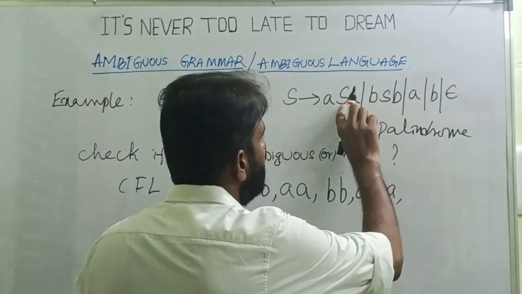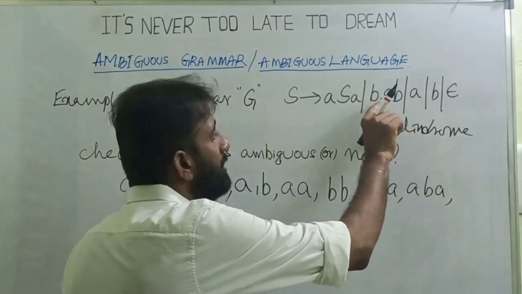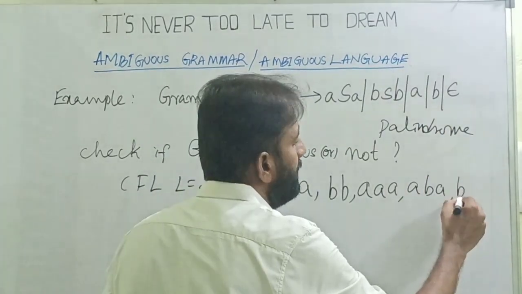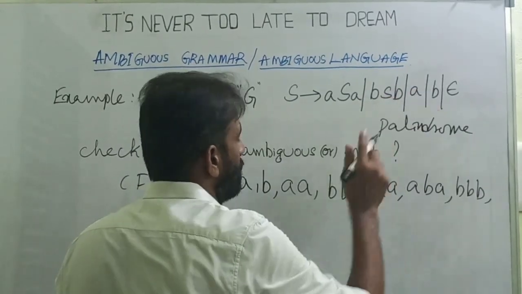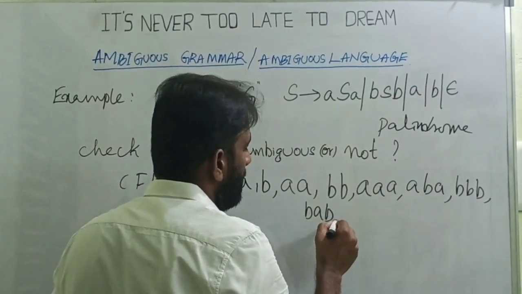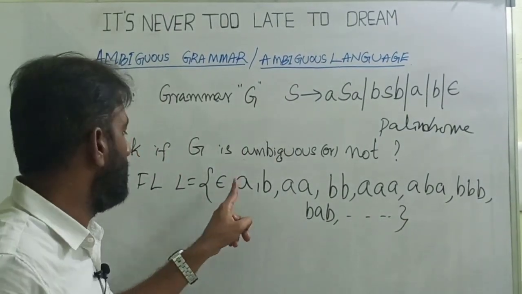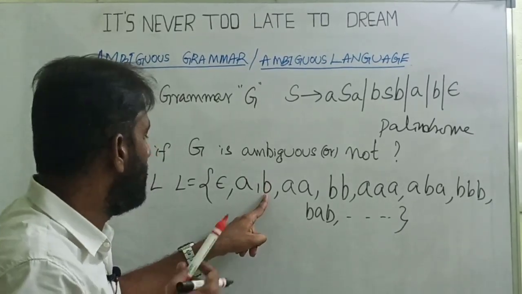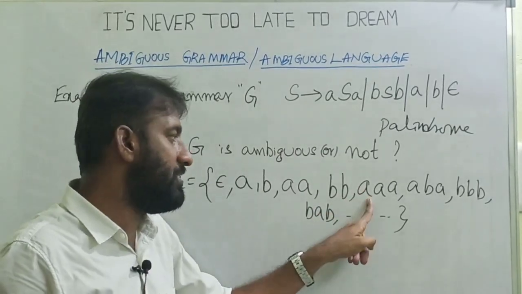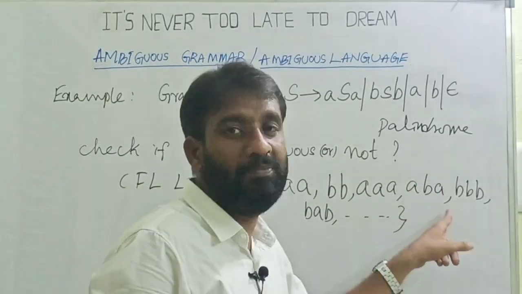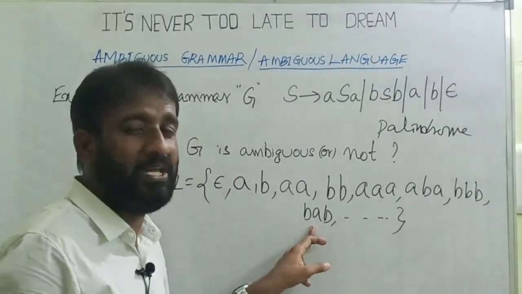aaa. Then if I replace S with b, now it is aba. Similarly, S can be replaced with b in bSb, now it is bbb. Then similarly, S can be replaced with a also, now it is bab. And so on. See, all are palindrome strings. Reversal of epsilon is epsilon, reversal of a is a, reversal of b is b, reversal of aa is aa, reversal of bb is bb, reversal of aaa is aaa, reversal of aba is aba, reversal of bab is bab, reversal of bbb is bbb, and so on.